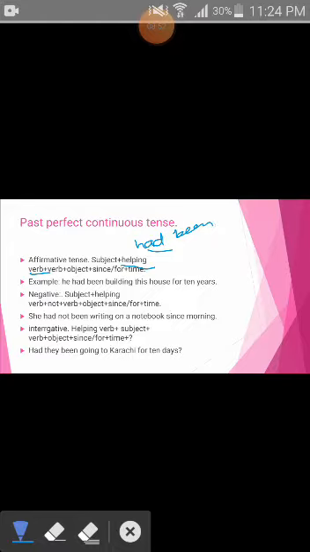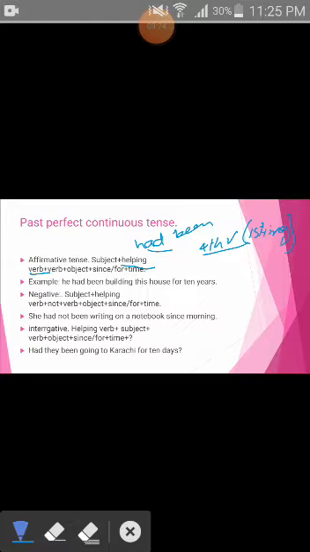And the verb is the fourth form of the verb. What is the fourth form of the verb? That is the first form of the verb plus the addition of ing. That is also called the ing wali form, right? Then you will use since and for, and again the mentioning of time. Time is something which has to be mentioned in past perfect continuous tense. Example, he had been building this house for 10 years.